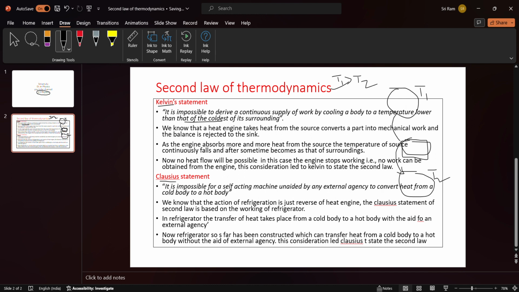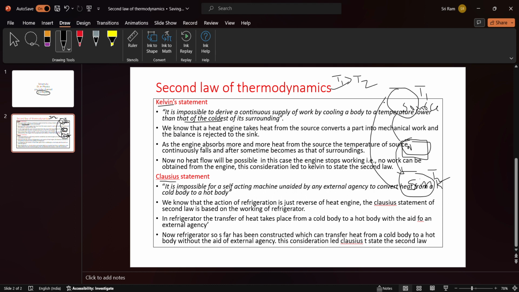When this working substance takes heat energy continuously from the source, then what happens? The source temperature may decrease slowly. So when the temperature of the source decreases, after a certain time its temperature may be equal to the temperature of the sink, right?